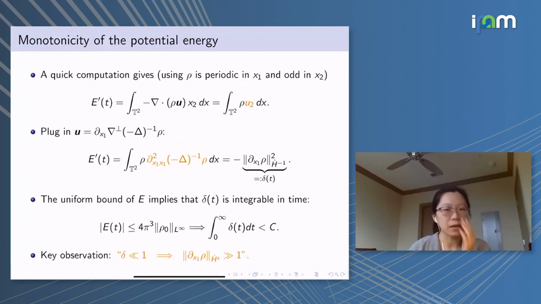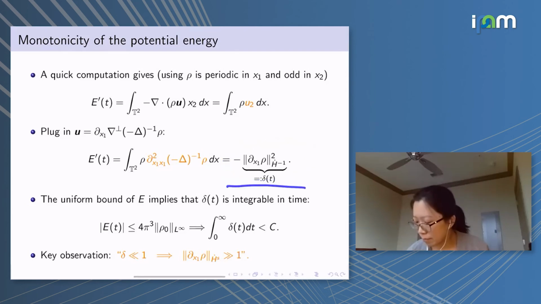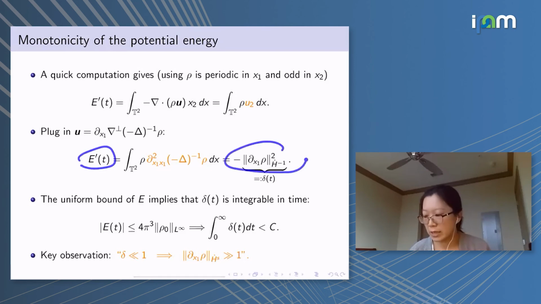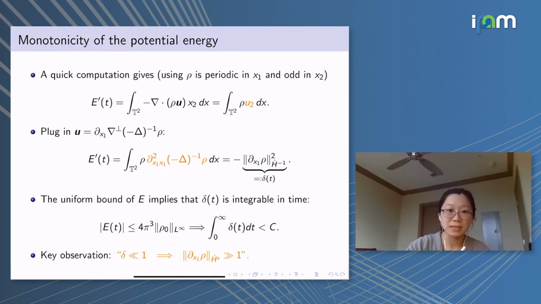And then a quick computation using the periodicity and the oddness in x2 will give us that the potential energy is actually dropping in time, which the computation is right here at the end. Well, this is not surprising given that the whole incompressible porous medium equation is driven by the fact that the heavier thing tends to go down, the lighter thing tends to go up. So it means that this potential energy is monotone decreasing in time.